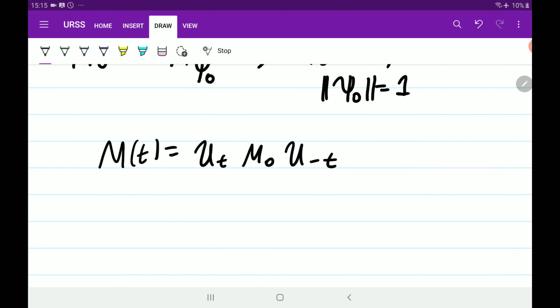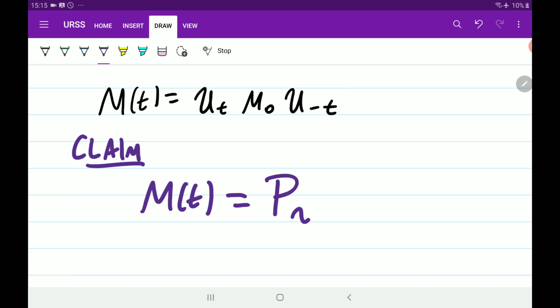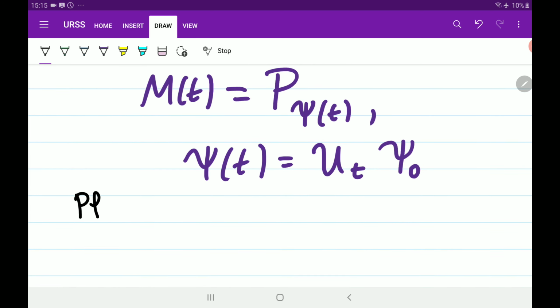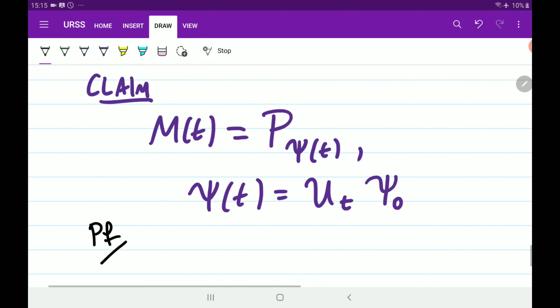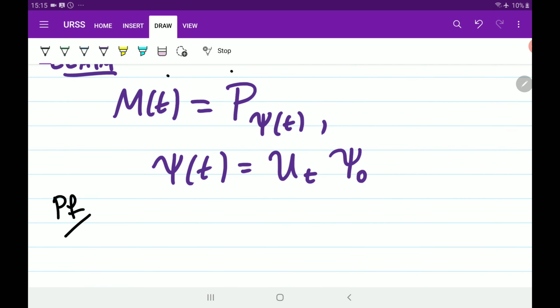Then I claim that M of t is a pure state, and in particular, M of t is the projection onto psi of t, where psi of t evolves by the unitary evolution operator times psi naught.